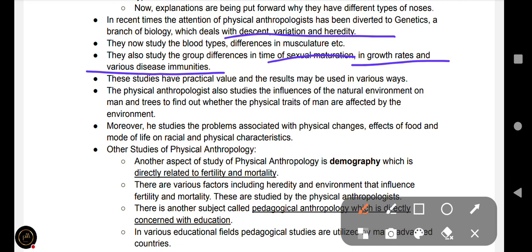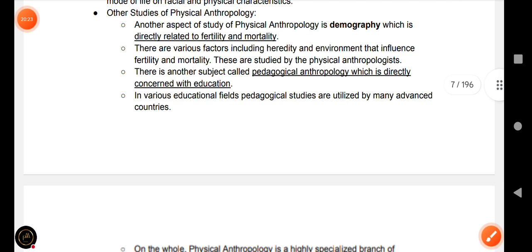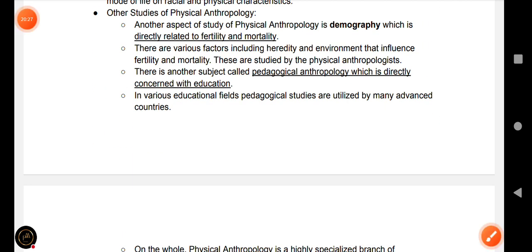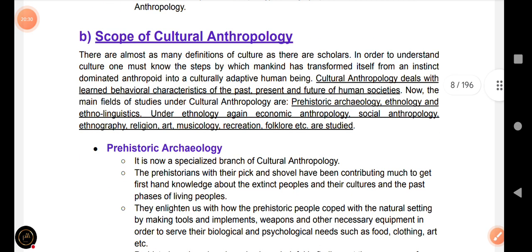The physical anthropologist also studies the influence of the natural environment on man and tries to find out whether the physical traits of man are affected by the environment. So you can remember this, okay? So these are some of the scope of physical anthropology.